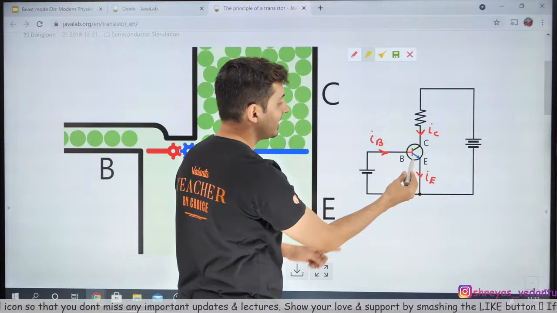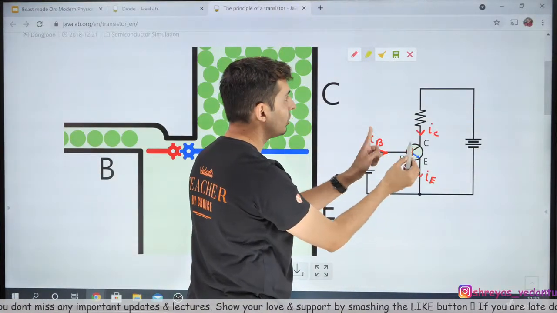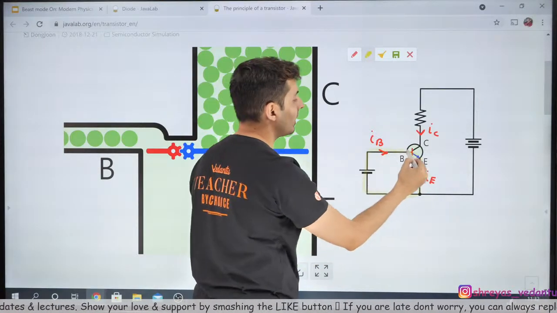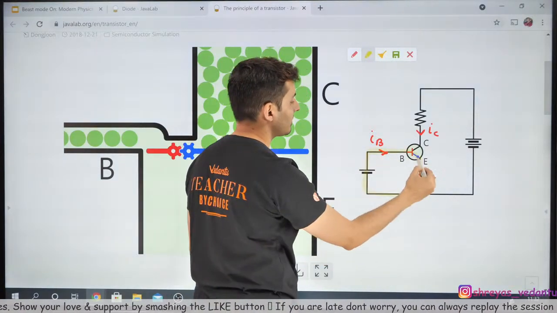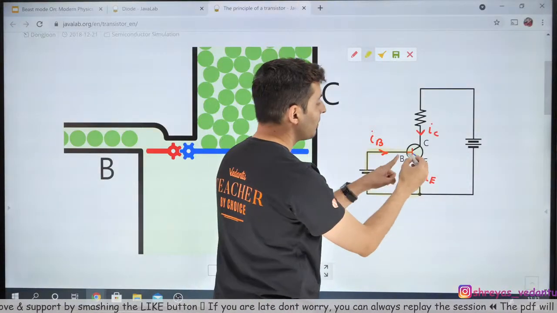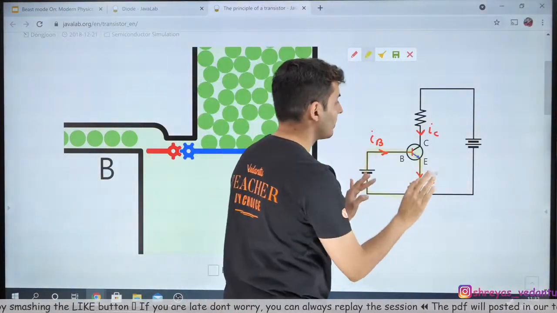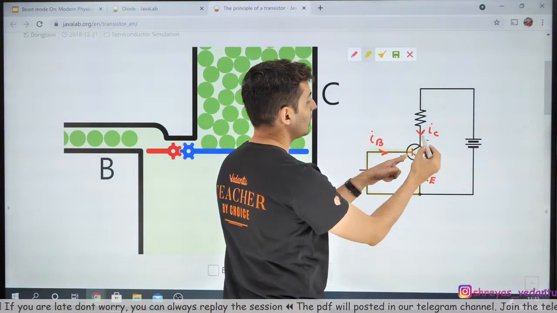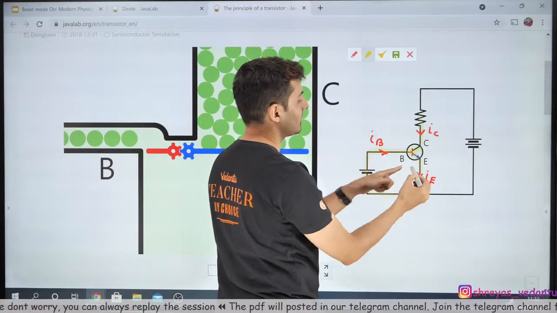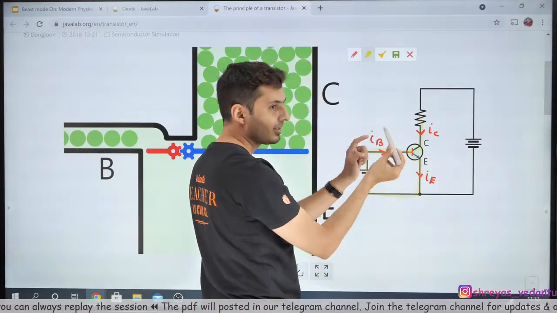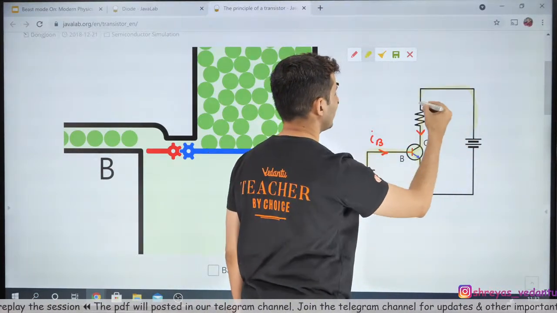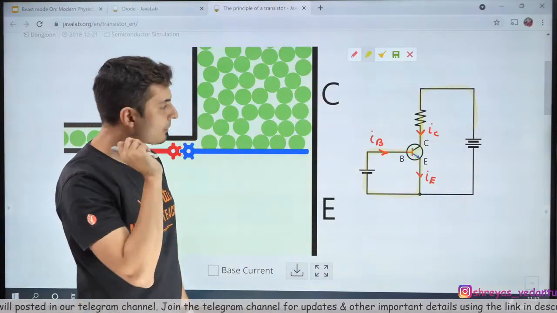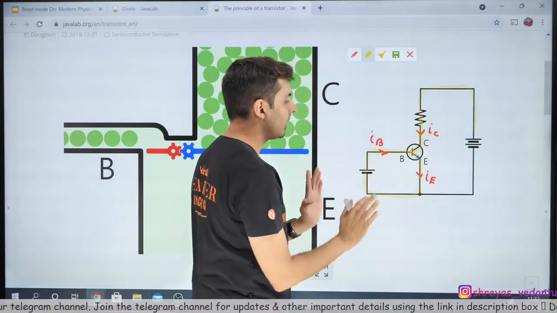Check this out. Base is P, emitter is N. Do not forget that. This is NPN. So positive to negative. This is the forward bias loop. This is forward biased. Similarly, base collector is always reverse biased for normal operation of the transistor. So this is P, this is N. You can see the current is coming in like this, so it's coming from N to P. So that is reverse bias. This loop is reverse bias because it is going from N to P. Cool? Great. Now that's how I decided the arrow marks.